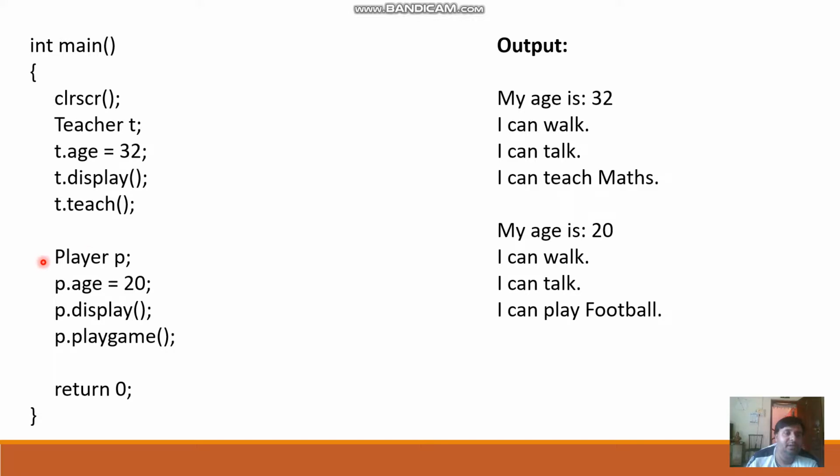Similarly, we are going to create an object of the class player, that is p dot age. So we are assigning a value to player. The player's age will be 20 here, and then we are going to call the function display, which is present in the base class, and p dot play game, the function which is present in the derived class. So this will be your output. It will display my age is 32, I can walk, I can talk, I can teach maths. Whereas for player it is my age is 20, I can walk, I can talk, and I can play football.